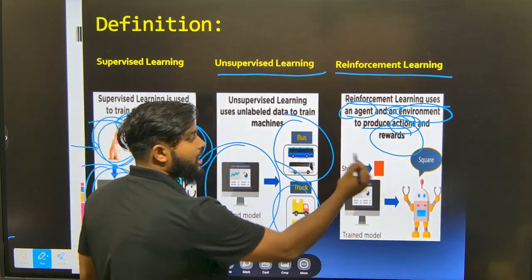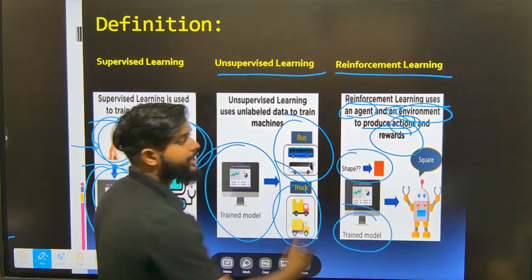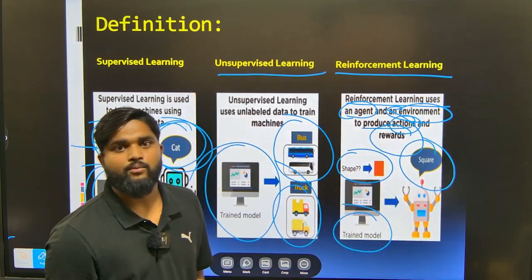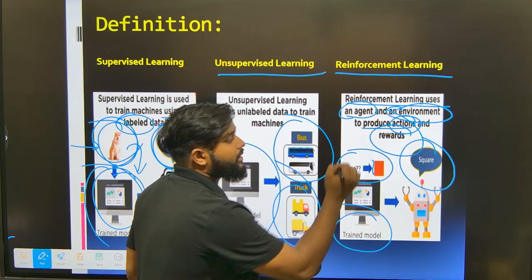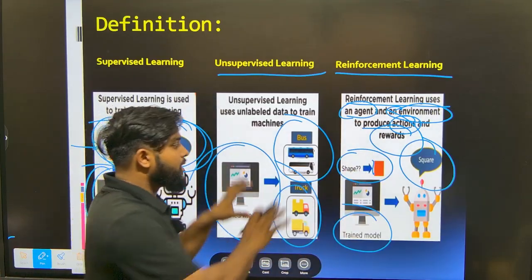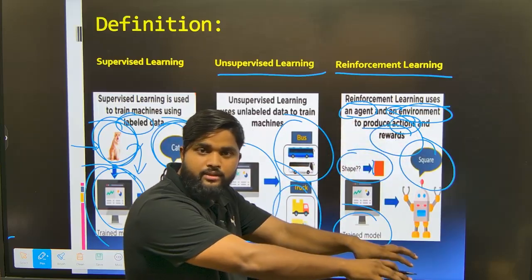If you see here, we have one shape and we are passing it to the trained model. The output we are taking is a square only. So this is one square, we are passing it to our model and it predicts it's a square. That means this shape is passed to our model.